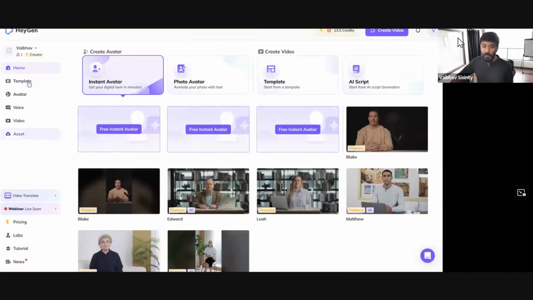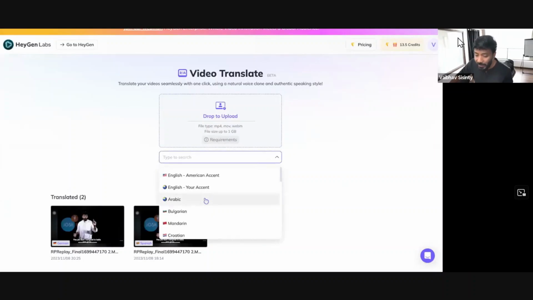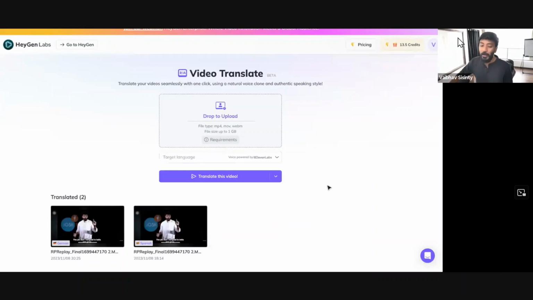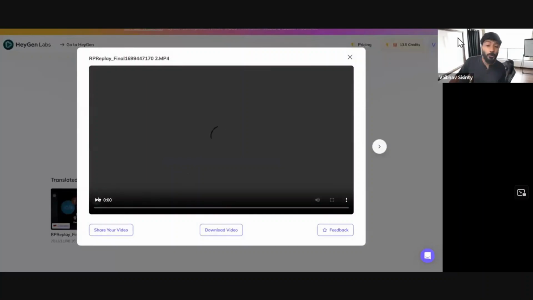Anyway, so once you sign into HeyGen, you go to video translate. It can do a bunch of things, and basically you upload the video into this, whichever video you want, and select the language you want it to convert into. Swedish, Spanish, whatever it is, and translate it. And it will come up with the language. I did the same in German as well. So you can upload your own video into this. Up to 30 seconds, it is free.